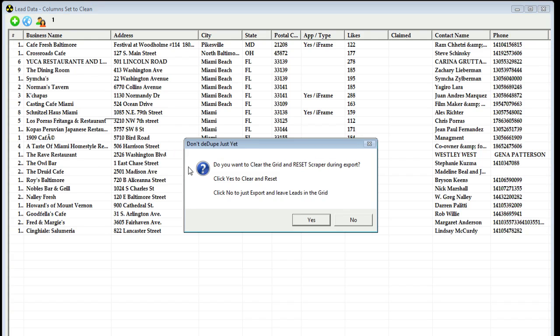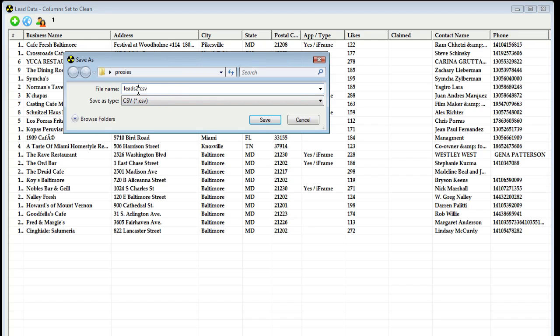We'll just click export. And you'll notice that we have another pop-up that gives us two options. We can export the leads and completely clear out our grid, meaning we're going to export and then we're done working with our leads for now. Or we can export our leads but still leave the leads in the grid so we can continue to work with them further. Let's go ahead and we'll clear out our grid.